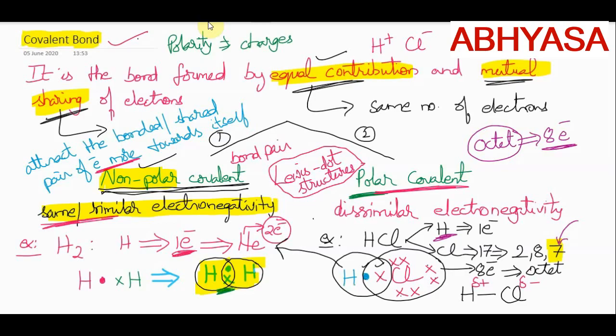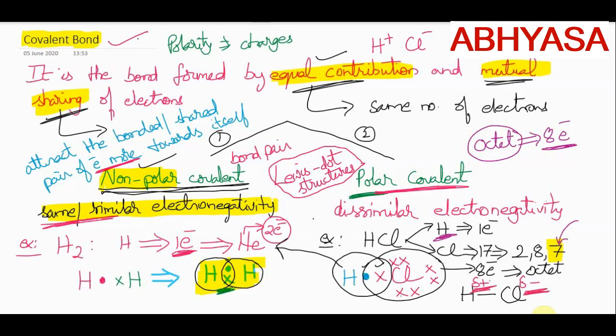Unequal sharing means one of the atom is attracting the electrons more towards itself. The one which is bringing the electrons more closer towards itself is getting partial negative charge, and the other one is getting partial positive charge. So polarity is developed here.